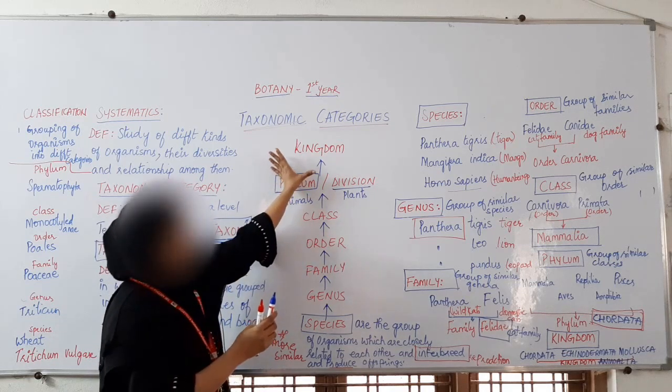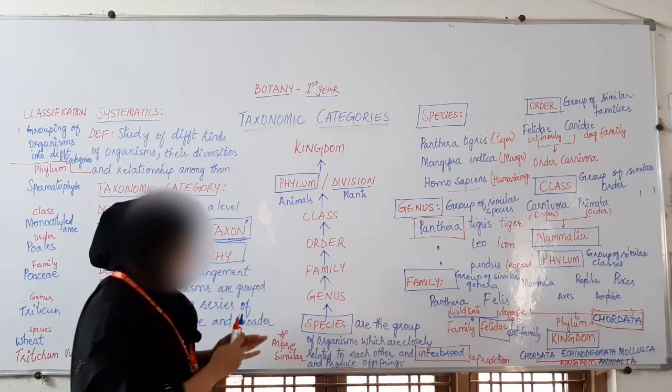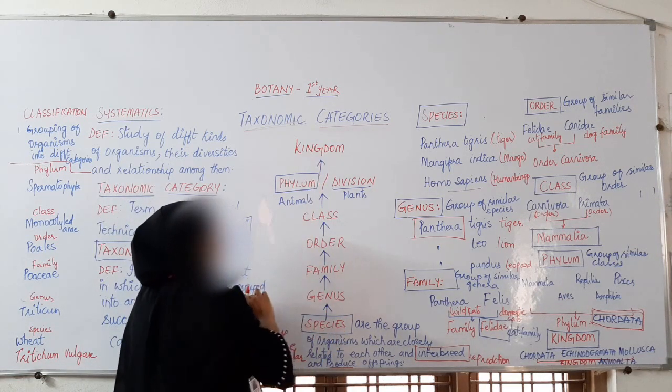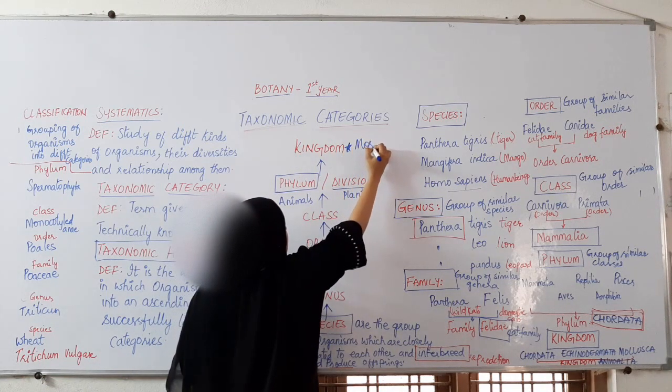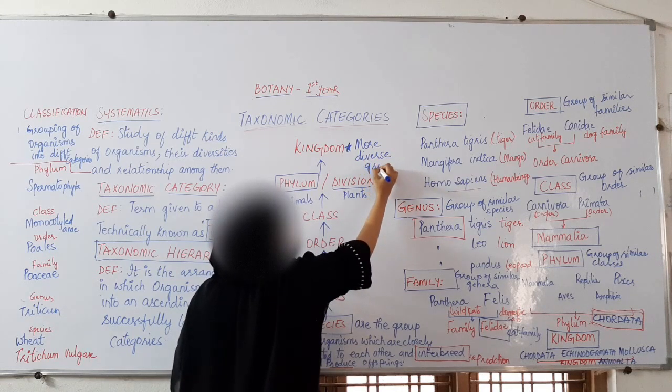So diversity will be increasing and similarities decreasing. Here is the more similar group, and here I can write the more diverse group.